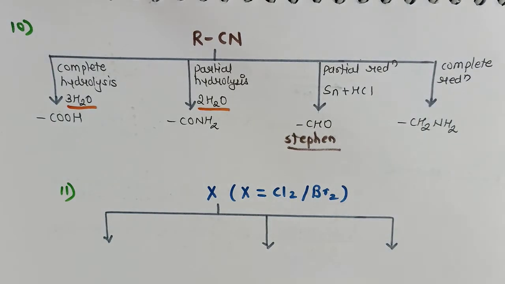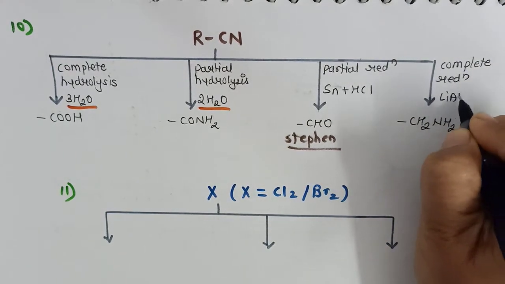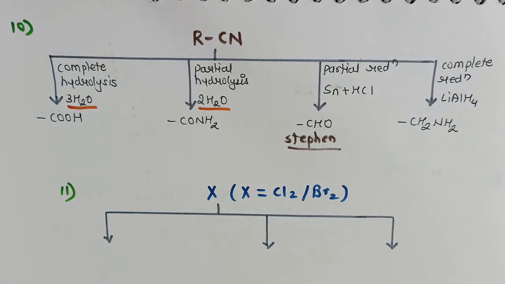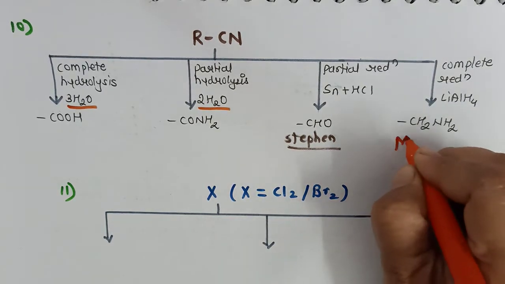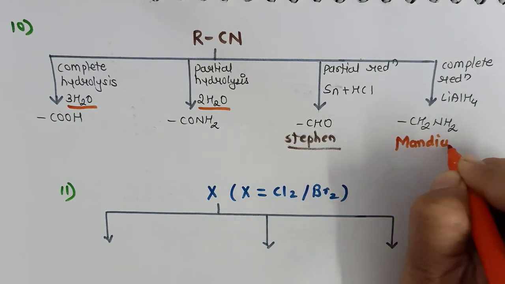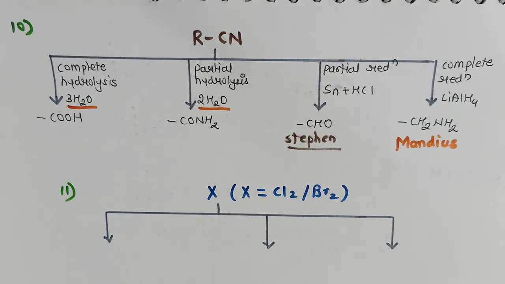Now the complete reduction can be carried out by using a reagent like lithium aluminum hydride, and it is a name reaction called the Mendius reaction. So in the Mendius reaction, we are converting cyanide to 1 degree amine. Moving on to the next one.